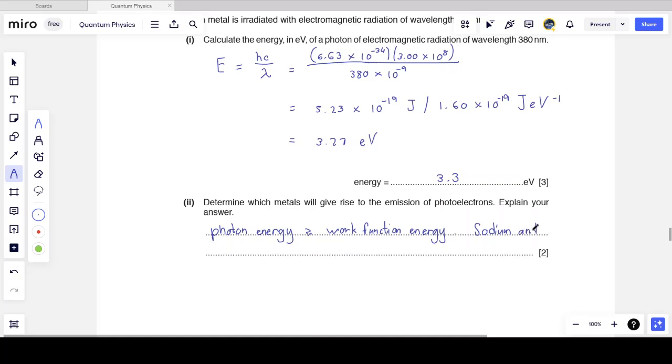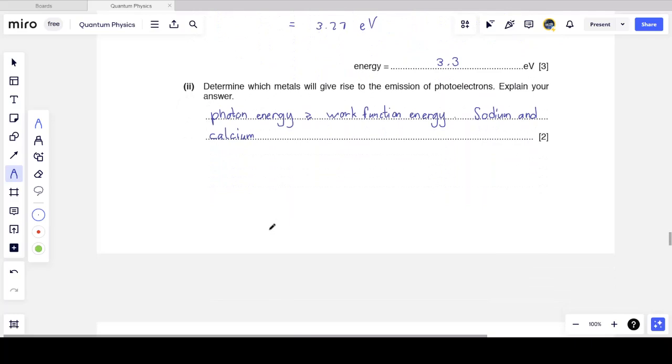And so my two metals that will allow the photoelectric effect at this wavelength, which is ultraviolet light, are sodium and calcium. And these are the ones we use more often in the lab to demonstrate the photoelectric effect, because we can use light of frequencies that are ultraviolet or even violet and blue to demonstrate it. And so we can use our knowledge of what the work function energy means to determine which metals will be able to undergo the photoelectric effect.